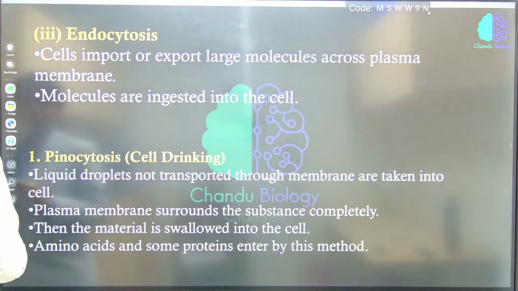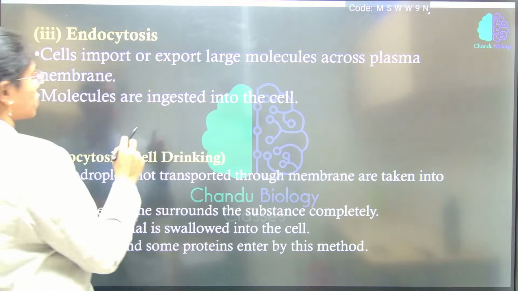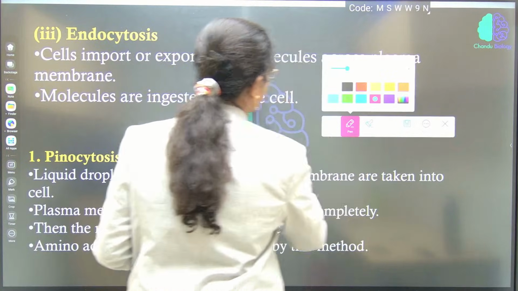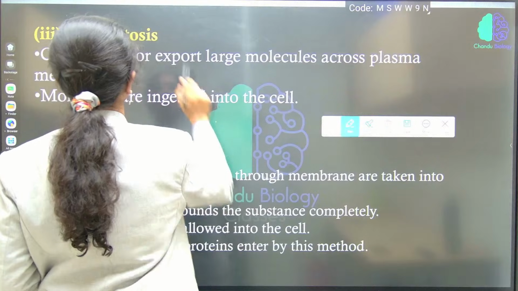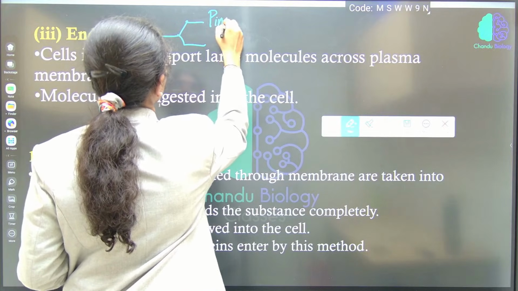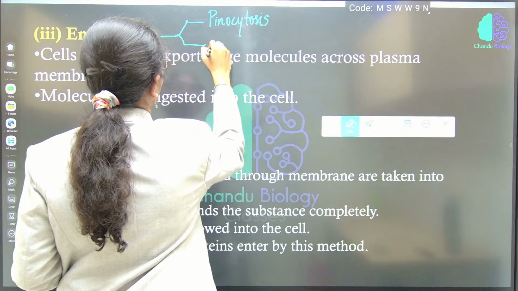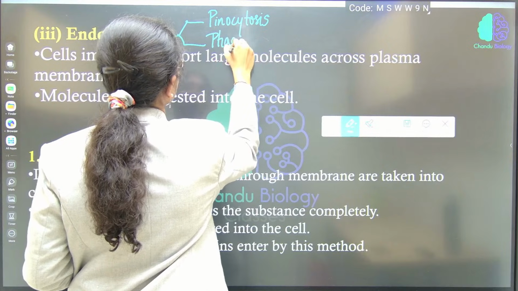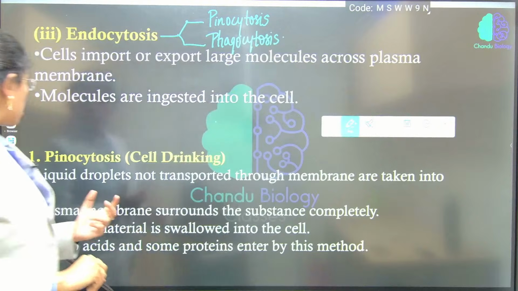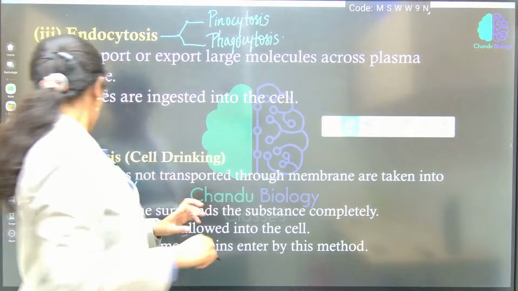Phagocytosis is also known as cell eating. Two types of endocytosis. One is pinocytosis, which is known as cell drinking. So liquid droplets are taken into the cell.